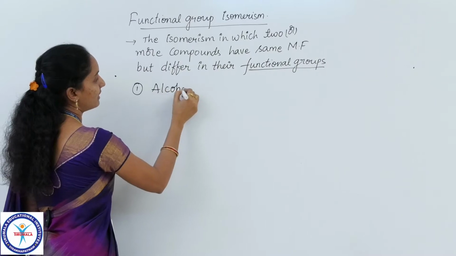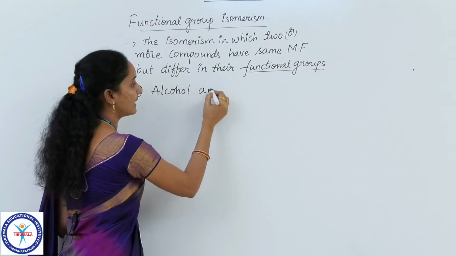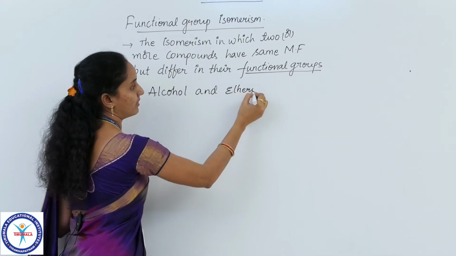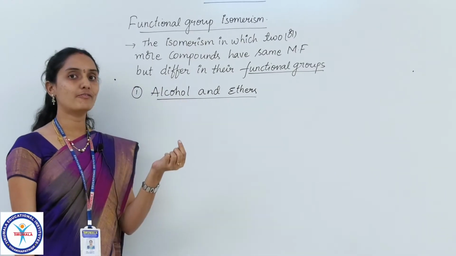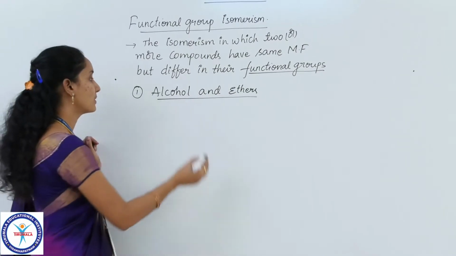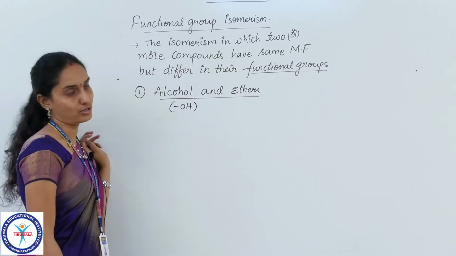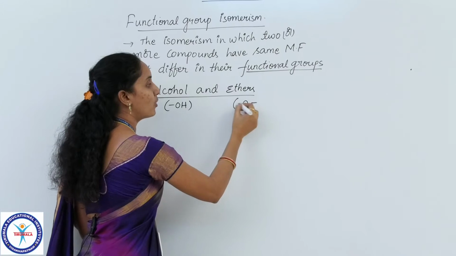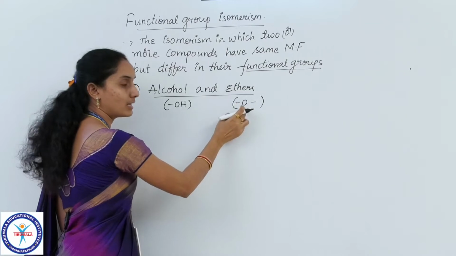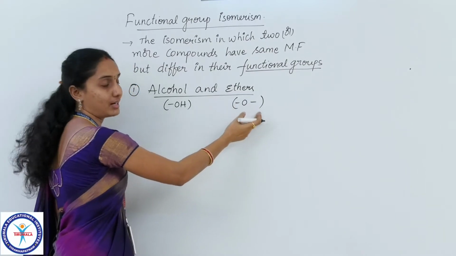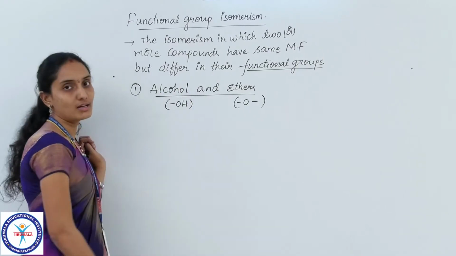The first category of functional groups which exhibits functional group isomerism is alcohols and ethers. All of you know what an alcohol functional group and an ether functional group are. Alcohol functional group is the one which contains the OH group, and ether functional group is O surrounded with two alkyl groups. If OH is included in the carbon chain, then such carbon compounds are called alcohols.